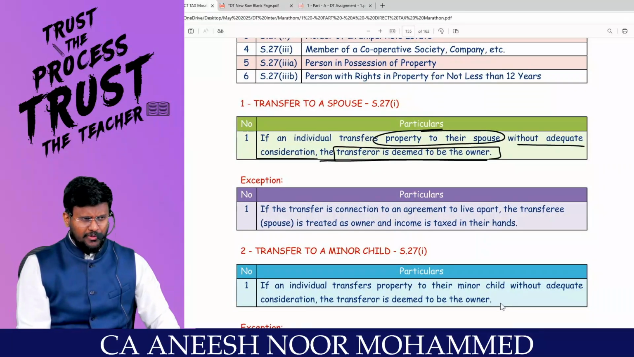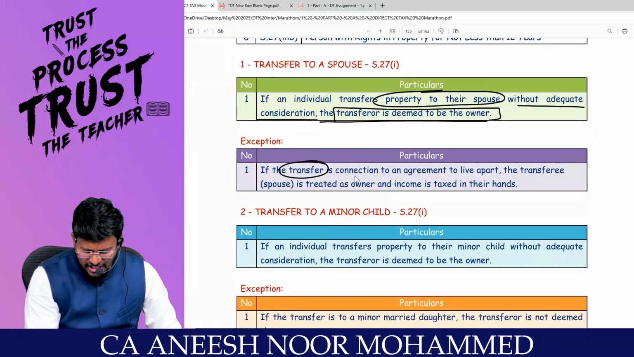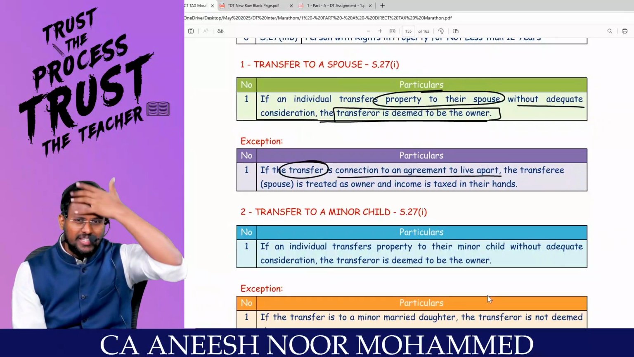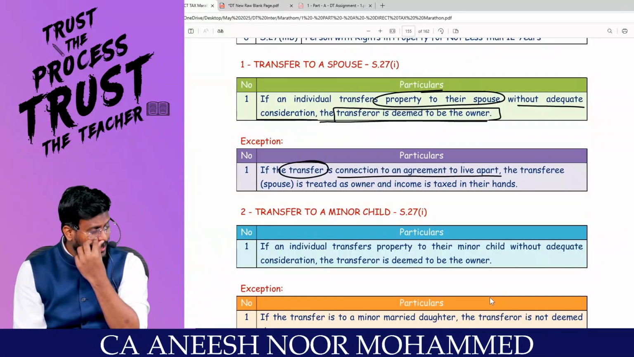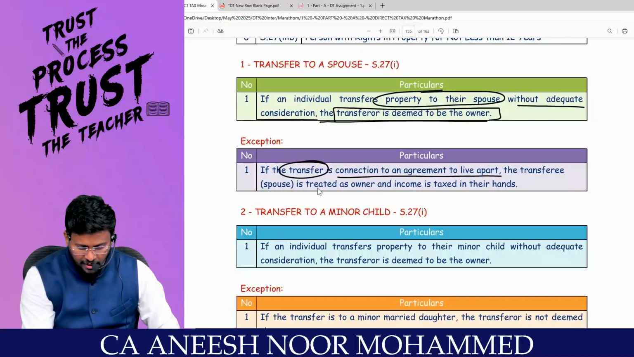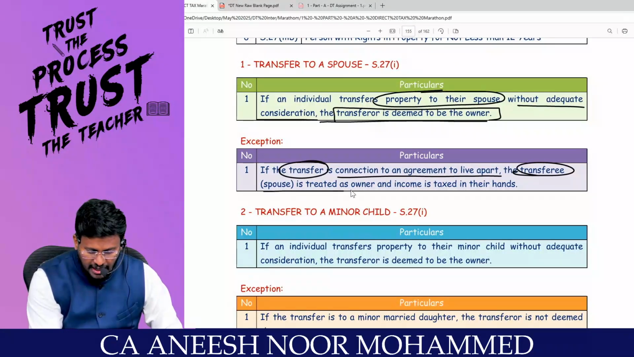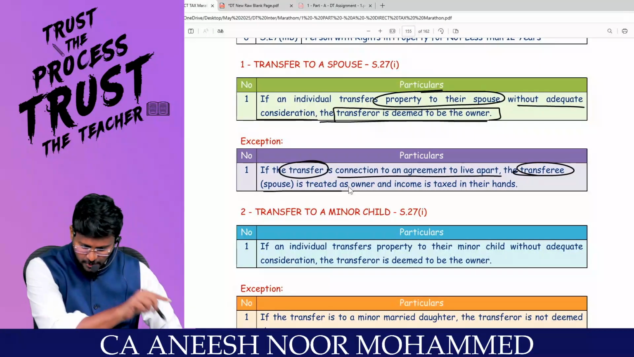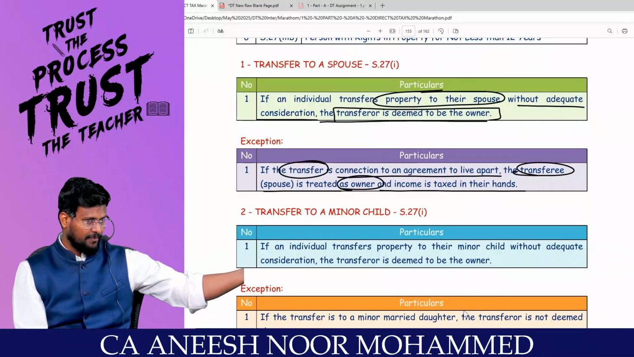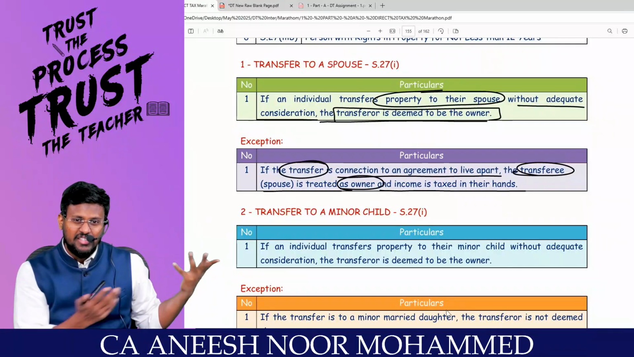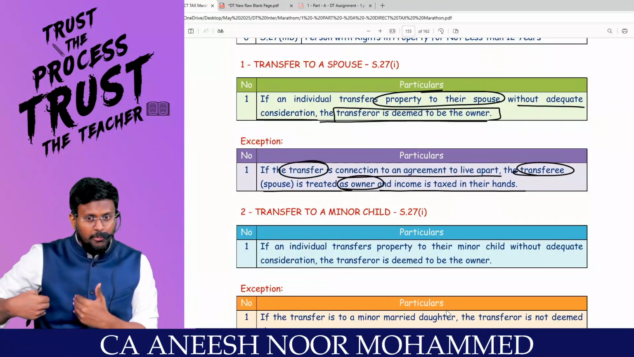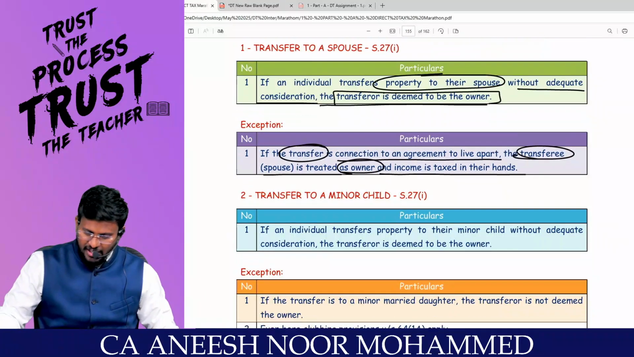Sir, if the transfer is in connection with an agreement to live apart, it is divorce, sir. The High Court or Supreme Court only said that please give that house property to her, she is eligible to live in that house. That's why I gave that house, sir. Then the transferee, the spouse, wife or husband, will be treated as the owner, and income is taxable in their hands. Because after divorce, she is not at all my wife. She is some other person's wife. How will the deemed owner concept be applicable? That's it. Next one.